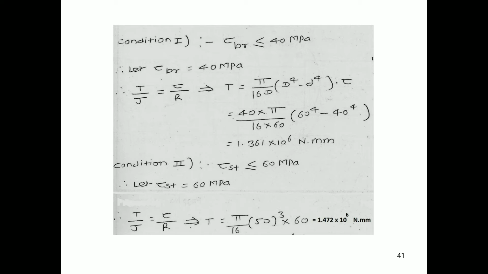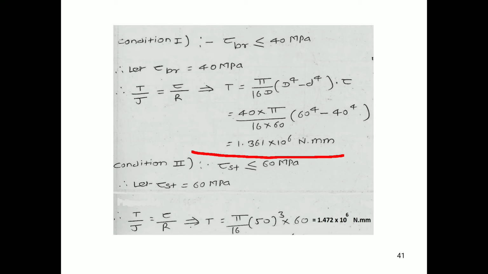Therefore, T will be equal to pi by 16 into capital D raised to 4 minus small d raised to 4 into tau, because J upon R will be the polar modulus of section. Tau will remain as it is. On putting all the values of diameter and the tau values, we will have T equal to 1.361 into 10 raised to 6 Newton mm.